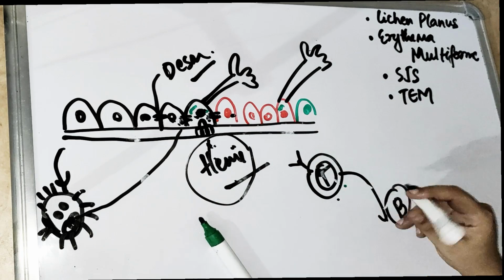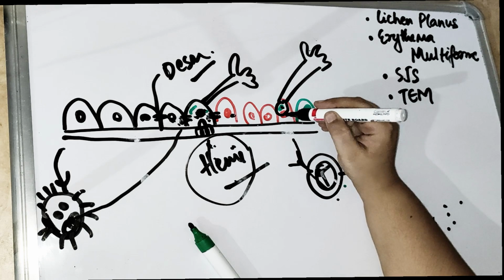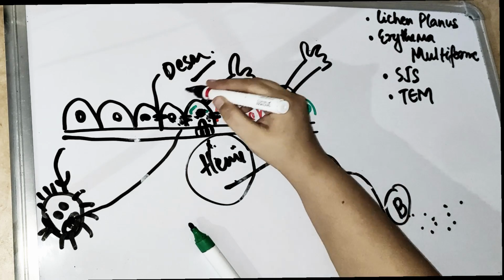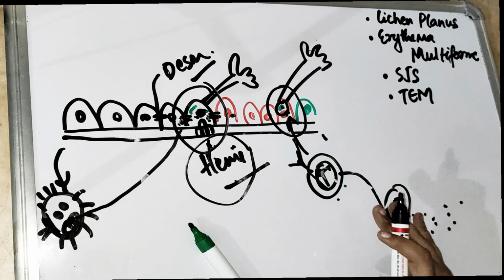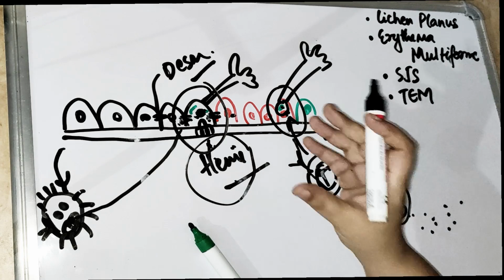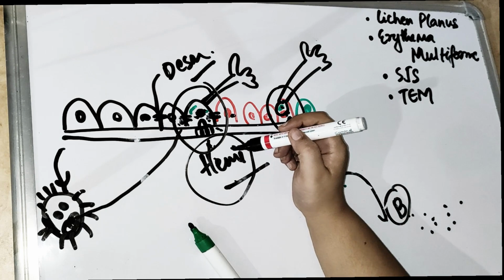And what happens? These T cells come. They are not going to kill the part of the virus or the bacteria which is inside. They are going to kill the whole cell. So this T cell is going to come wherever there are MHC molecules represented by these keratinocytes.